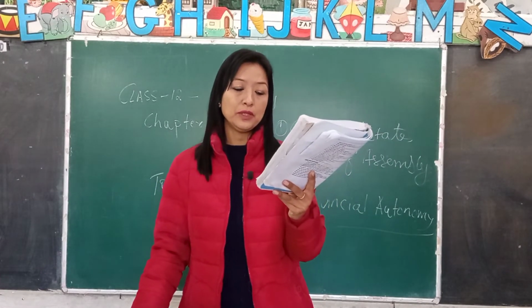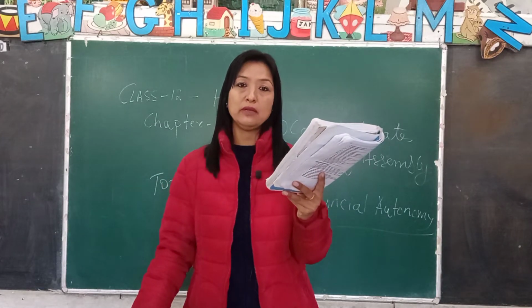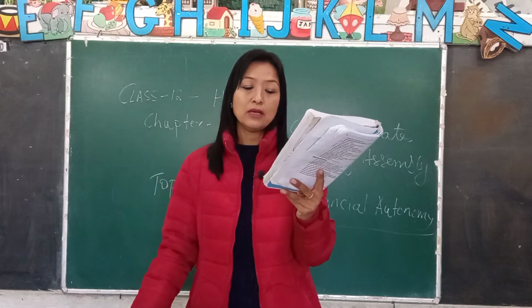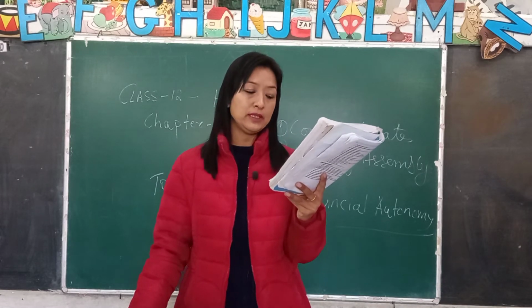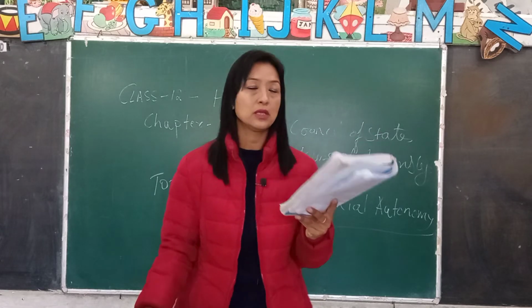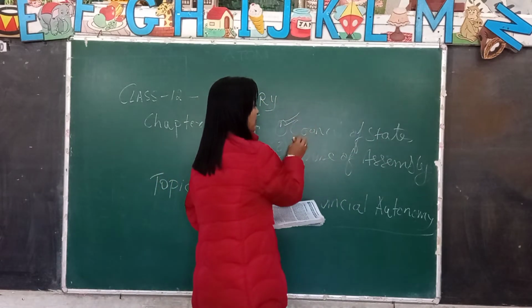Council of States and the House of Assembly. The Council of States was under the Indian rulers, and the House of Assembly was under the British government.